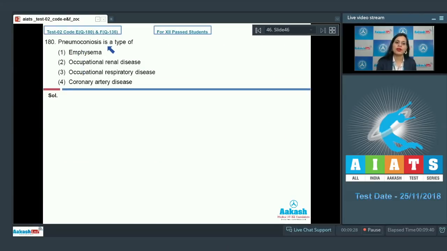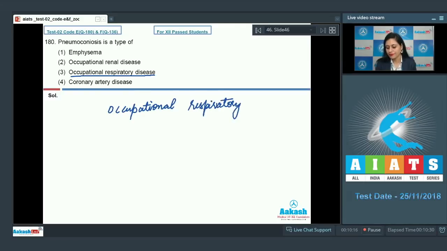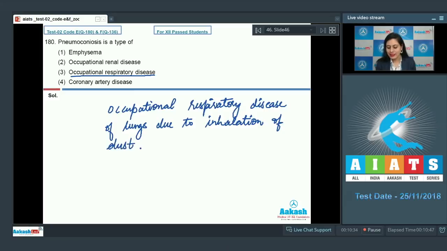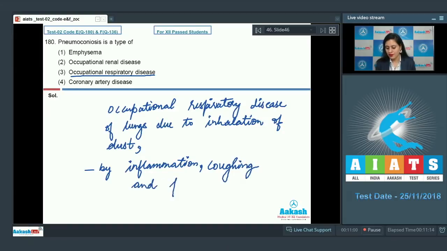Question number 180. Pneumoconiosis is a type of... and we know that pneumoconiosis is a type of occupational respiratory disease of lungs due to inhalation of dust, and characterized by inflammation, coughing, and fibrosis. So the correct answer for this question is option number 3.